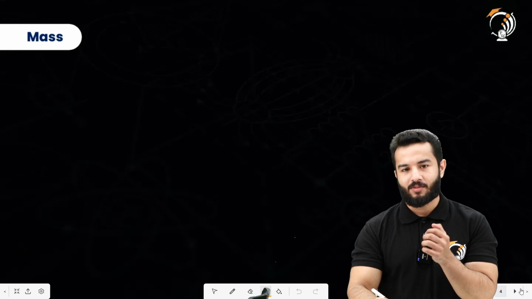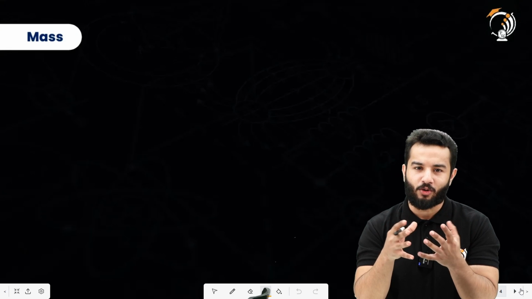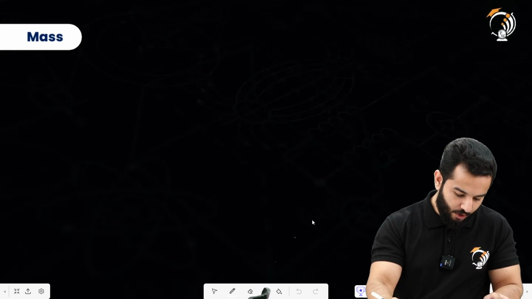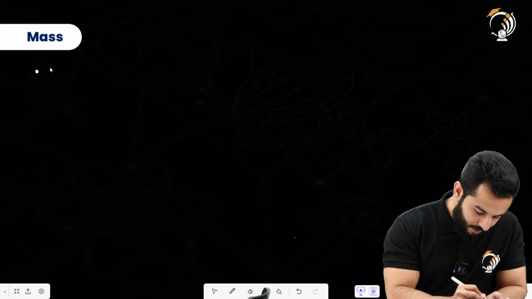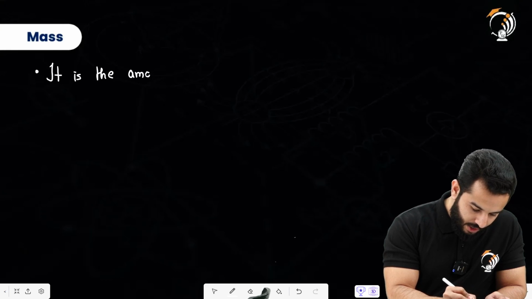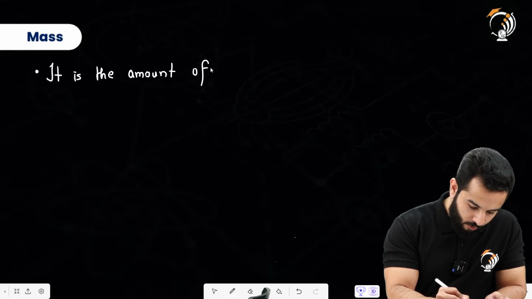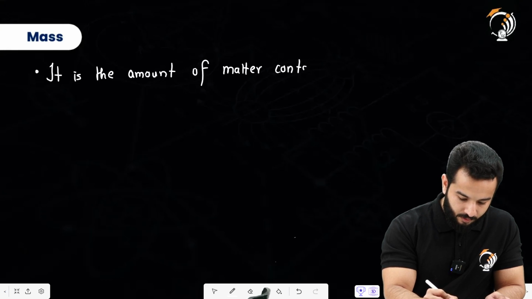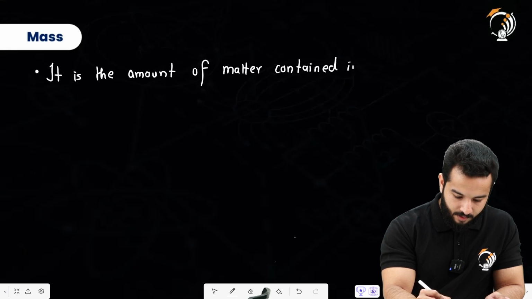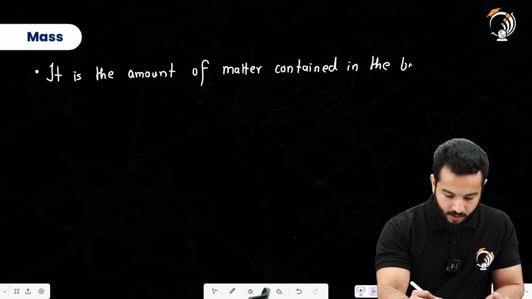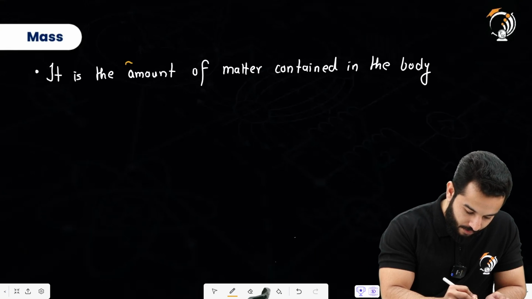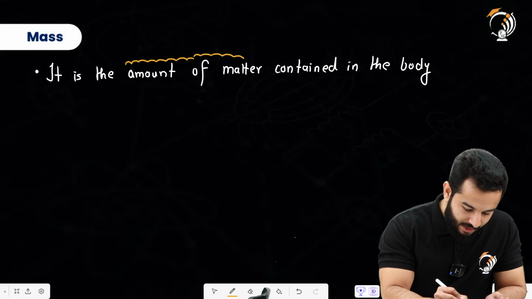So when we say that a mass of a body is, let's say, 5 kilograms, what do we really mean by it? How are we going to define mass? So the definition of mass can be given as: it is the amount of matter contained in the body. So if we are saying that it is basically the amount of matter that is contained in the body, this means that mass is going to remain constant.